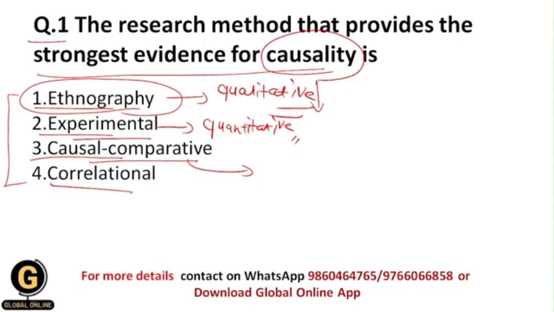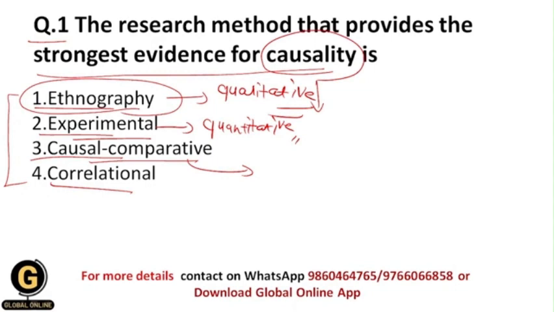And also, if there is a cause and effect relationship between the variables, then we will get the right results, but if it is not there, then we don't get the proper results. That's why here we don't have the strongest evidence for causality, like we have in the experimental research method.